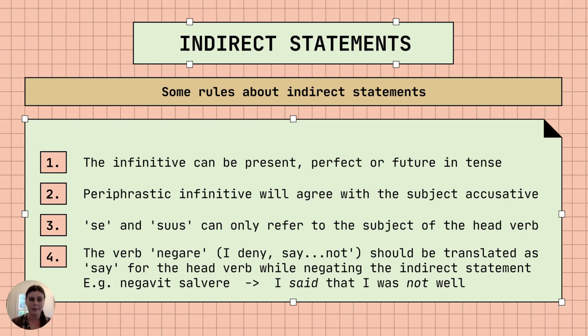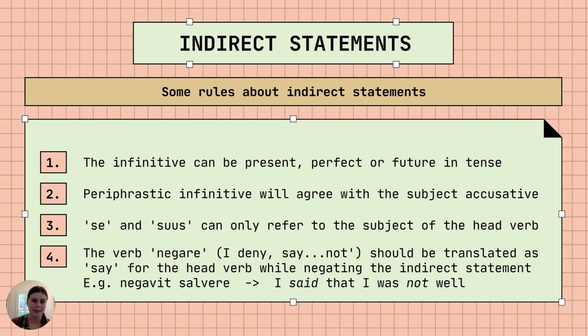And then finally, we've got the verb negare, which means I deny. And negare can often come up in indirect statements, and it's translated in a very specific way, right? So you will translate it as dicit, as to say for the head verb, but it's important to remember that unlike dicit, it is going to be negating the indirect statement as well. So if I said negavit salvere, it actually should be he, she, or it said that he, she, or it was not well.